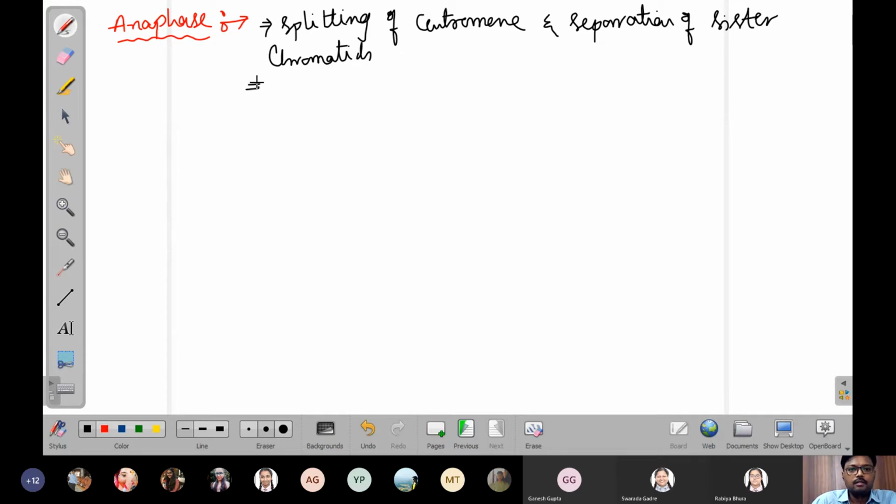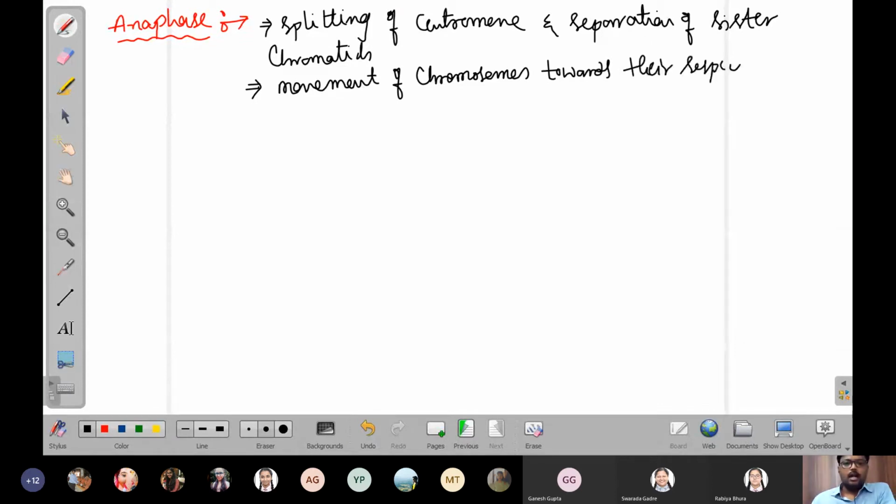The second event is movement of chromosomes towards their respective poles. These are the two events that take place in the anaphase.